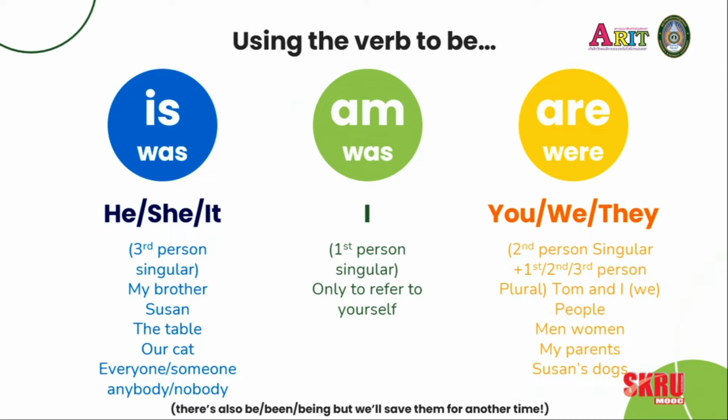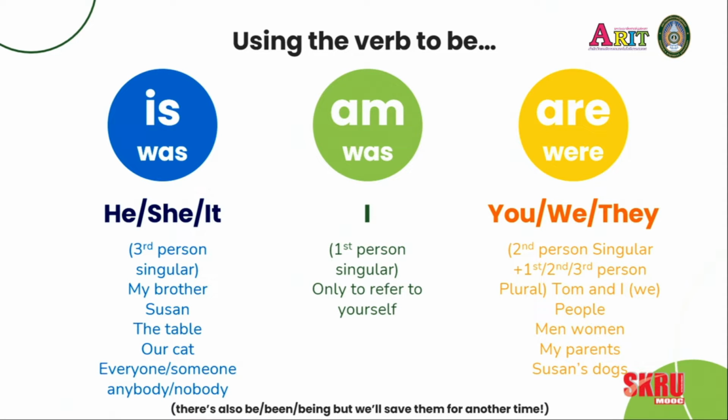So when we're talking about ourselves and introducing ourselves, we really do use the verb to be a lot. So also if we want to talk about our friends or family, my brother is a doctor. So we're only using I to refer to ourselves, with am or was.